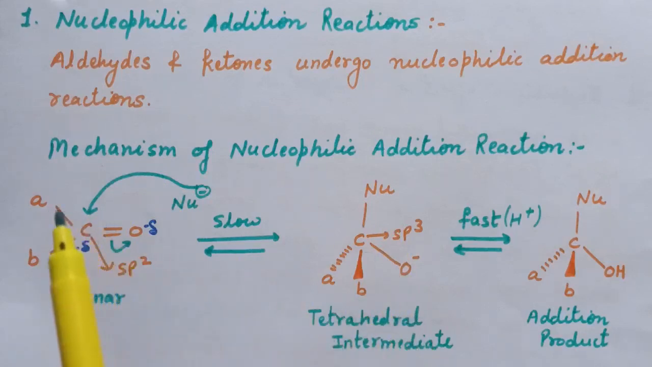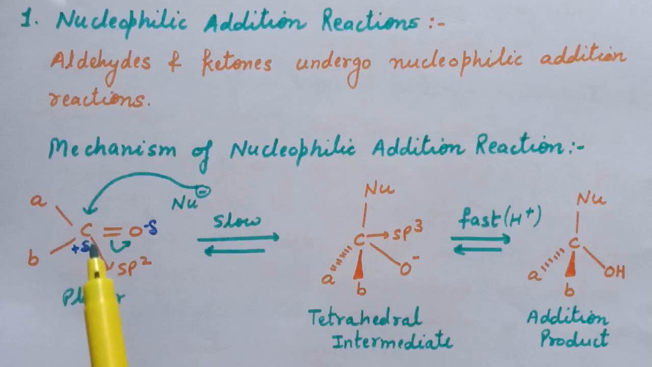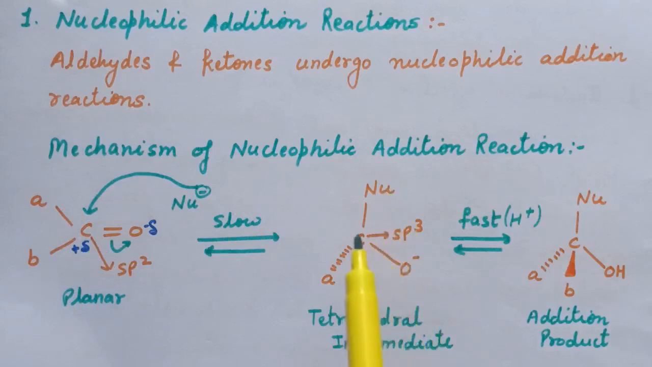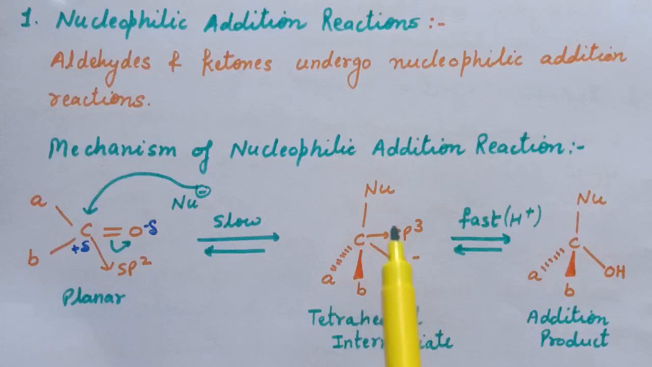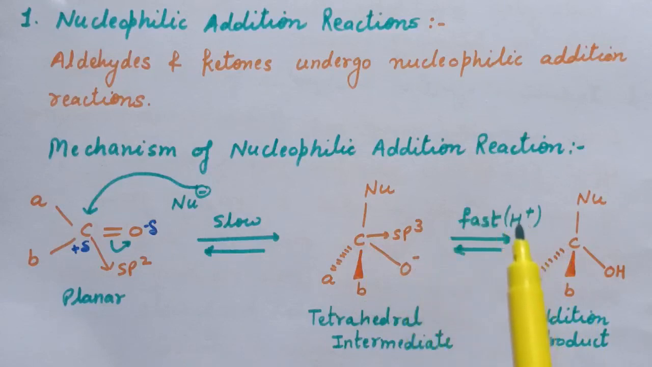This is a planar structure. When the nucleophile attacks this carbonyl carbon, it converts to a tetrahedral intermediate, and this carbon is now sp3 hybridized. The second step is fast: in presence of H+, this O negative attacks the H+, and here the addition product is formed.